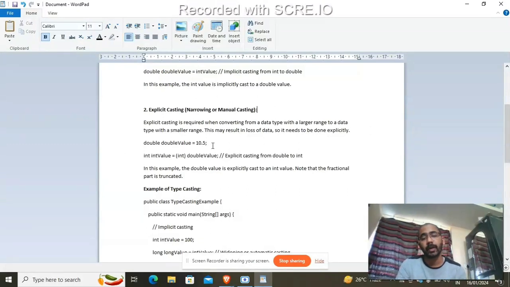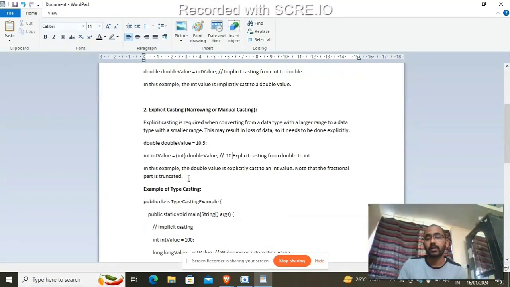The double value is 10.5, and we explicitly convert it to an int value. It shows the integer declaration, meaning the integer value is stored this way. It shows the integer value, like 10. It is only showing 10. I just know these things, but if I show an example in my compiler, it also shows the same thing happening. In this example, the double value is explicitly cast to an int value.